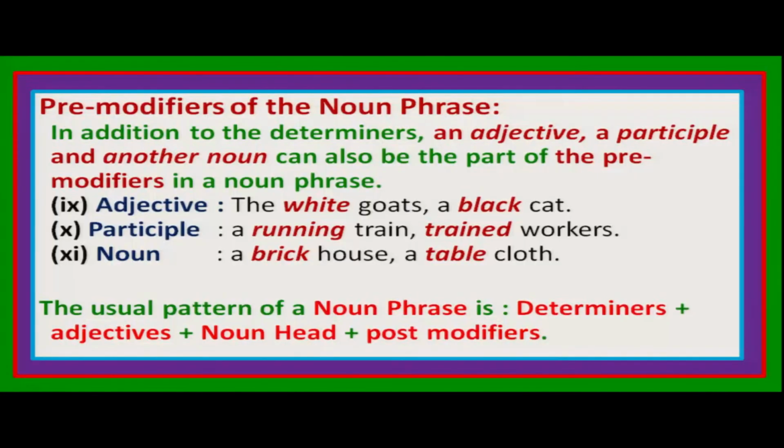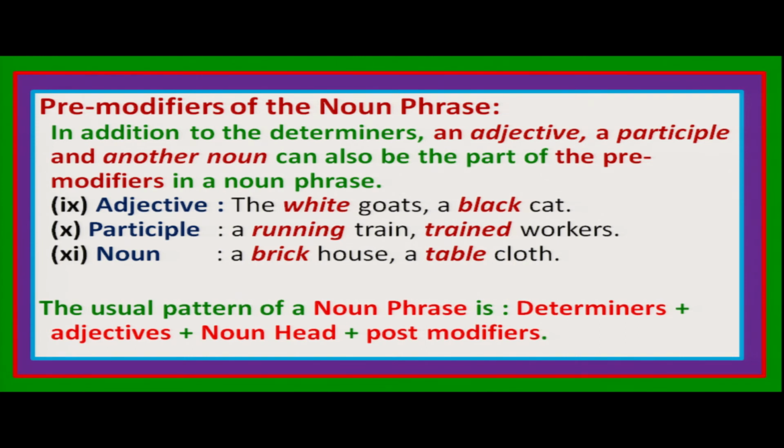So let's go to the pre-modifiers of the noun phrase which are used other than these 8 types. We have 3 other types of words. In addition to the determiners, we can use adjectives, participials, and some nouns. We have already discussed adjectives. Suppose you see the white goat, a black cat. The is the article, we have discussed. This is a determiner, and this is a pre-modifier, and what is the adjective? Black is here the describing word for the noun cat.